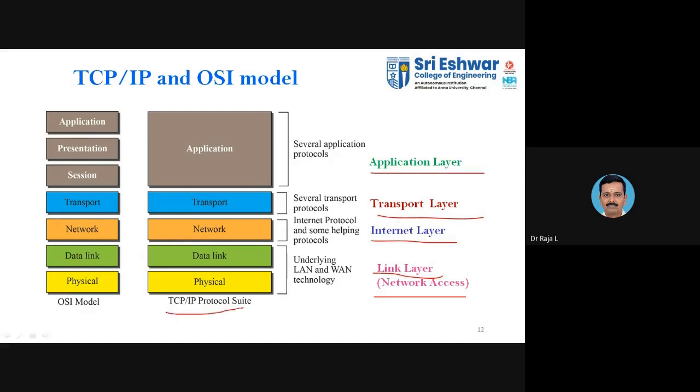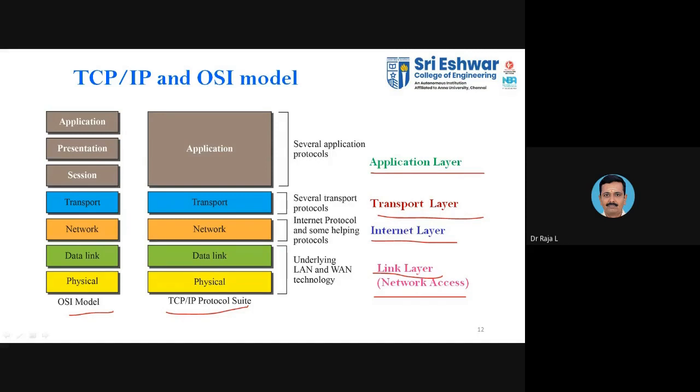On the right-hand side, the layer structure is TCP/IP. On the left-hand side, you have the OSI. This is how the structure or layering of TCP/IP and OSI differ. Why we go for this segregation, we'll discuss later. Whenever anyone asks how many layers you have in TCP/IP or in OSI, you have to differentiate correctly. In OSI, we have 7 layers.